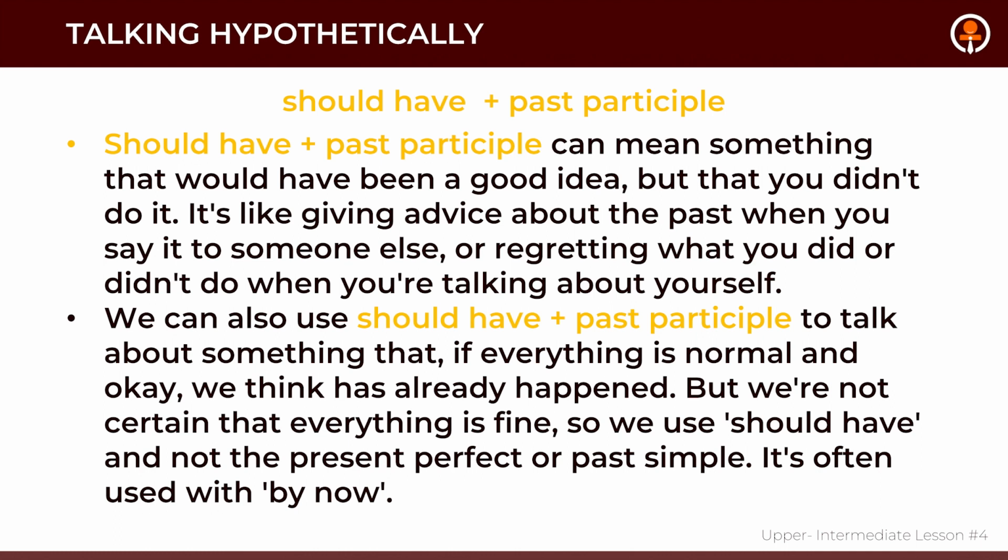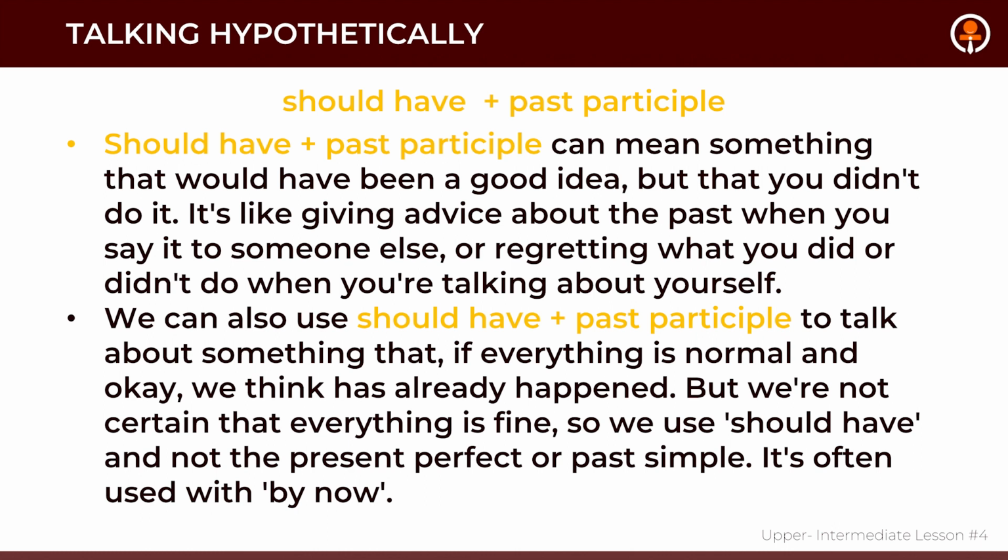Secondly is when you are using the verb should. So should have plus past participle can mean something would have been a good idea, but you didn't do it. It's like giving advice about the past when you say it to someone else, or regretting what you did or didn't do when you're talking about yourself.